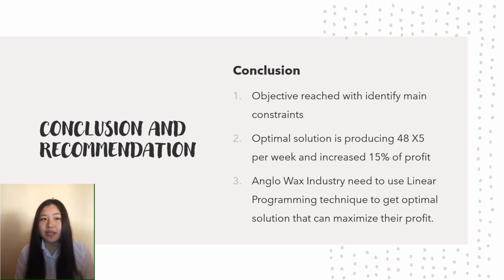The result that we get shows that Anglo Wax Industry needs to produce 48 units of scented candle, that's x5, to get the optimal solution. And from this mathematical model, we can also conclude that there is a 50% increase in profit from 122 ringgit and 40 cents to 144 ringgit. So the linear programming technique can be used by Anglo Wax Industry to get an optimal solution that can maximize the profit.